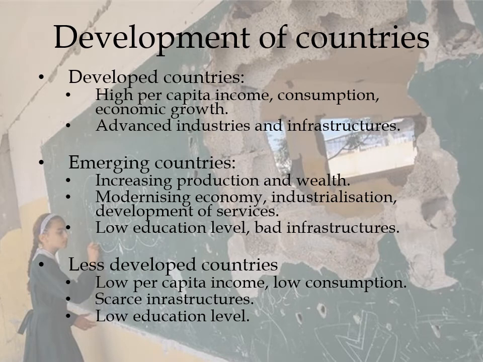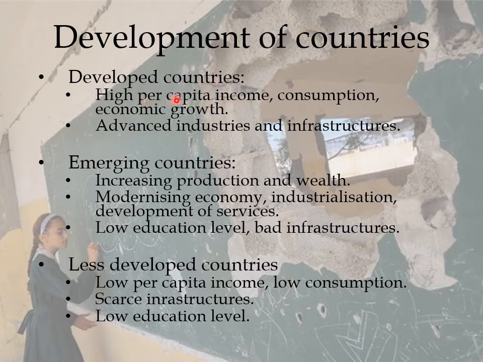This is important because the growth of population is different for the developed and the non-developed or emerging countries. The developed countries have a high per capita income. The per capita income is the amount of money that a country receives divided between the number of people.